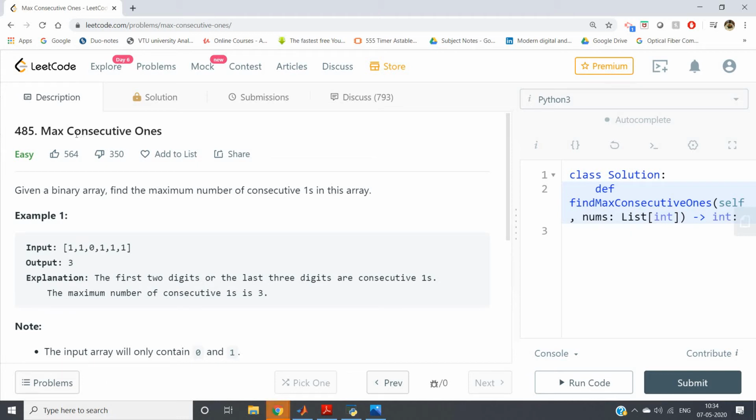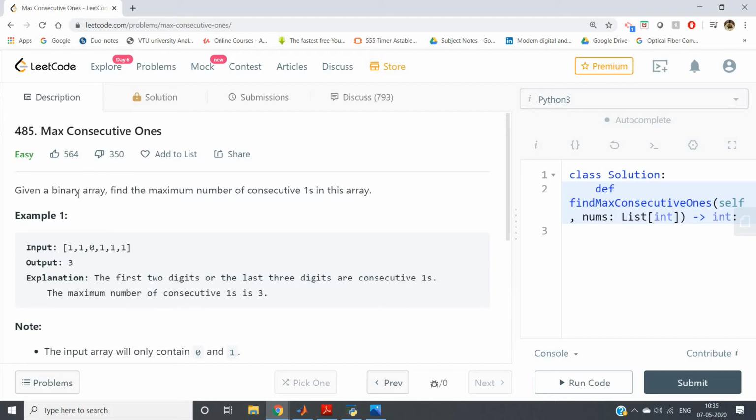And in this particular video, I am going to discuss one practice problem based on the concept of list and string, whatever I have discussed in my previous video. The problem number is 485 and the problem title is Max Consecutive Ones, taken from LeetCode.